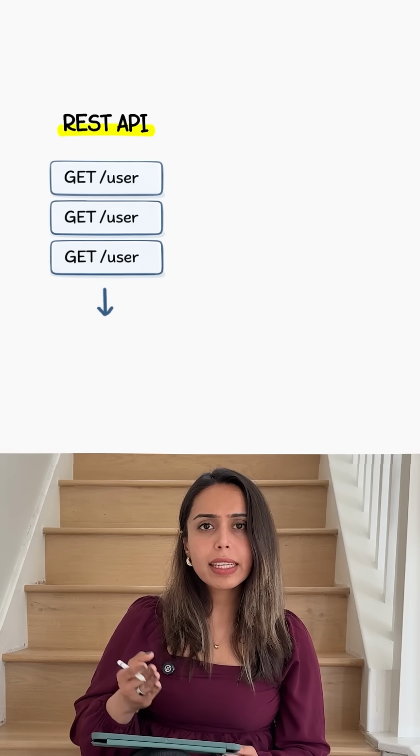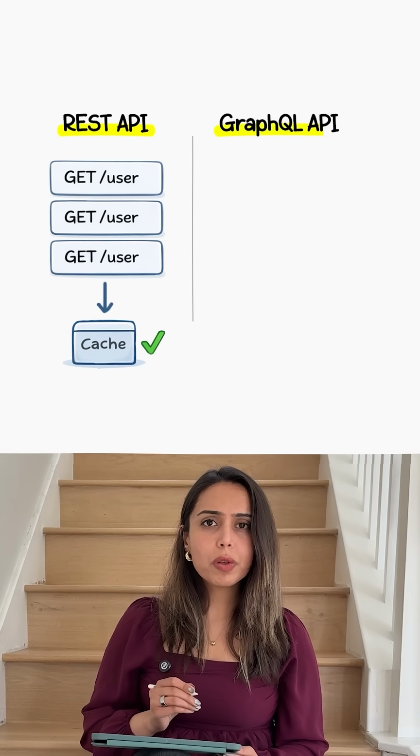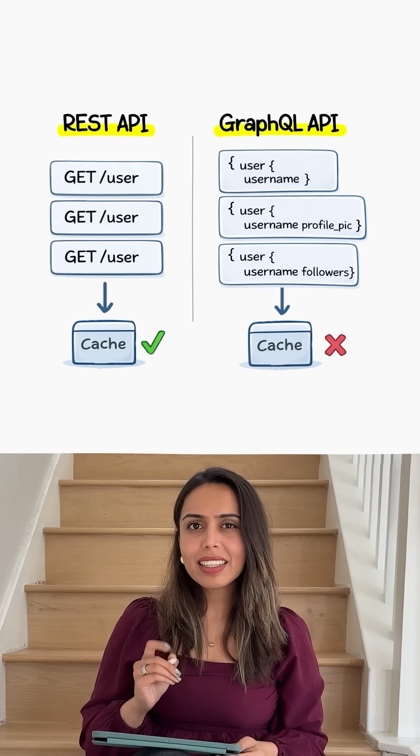The limitation with GraphQL is caching. With REST, browsers can cache URLs easily, but with GraphQL, every query can be different. So caching needs more work here.